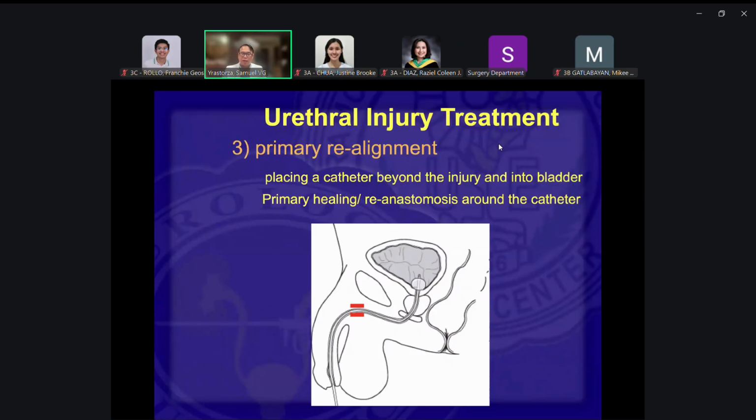Okay? And this needs expert hands. Kailangan, it must be done by an expert, one who is really adept in putting in catheters in these situations. Again, because of what I emphasized earlier. And so when you're successful in doing this, the injury can heal around the urethra properly. It's not a given that it will heal properly around the area. So then when you do this, there could be primary reanastomosis.